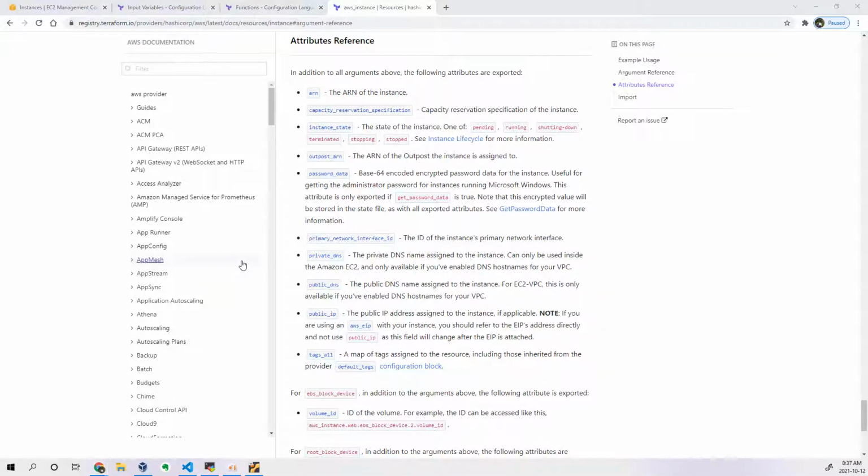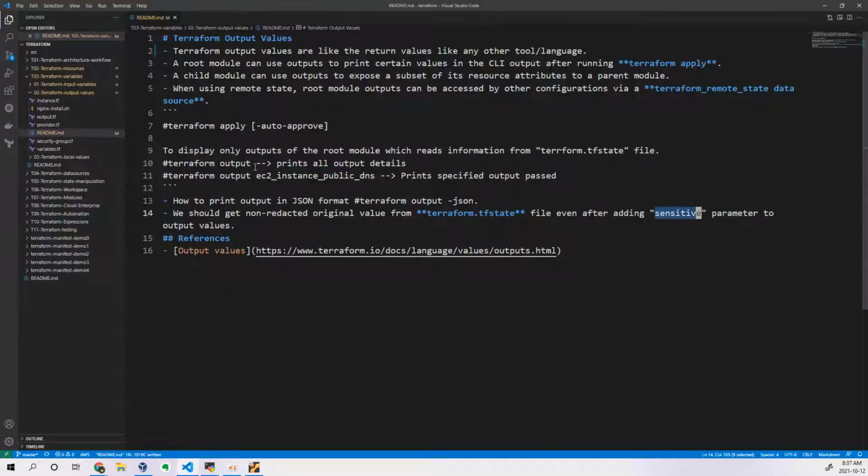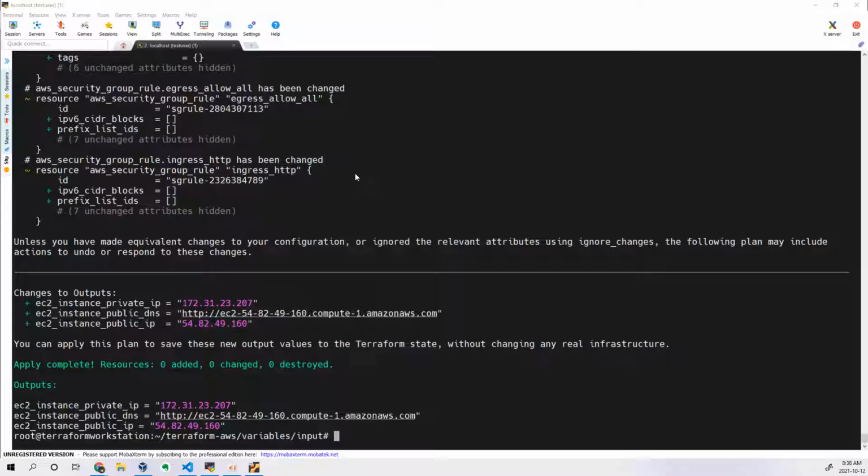Now if I want to print the output of a specific resource, okay, let's say for example, here you can see they have printed only that particular specific output. Then what I can do is terraform output, if you want to print only outputs.